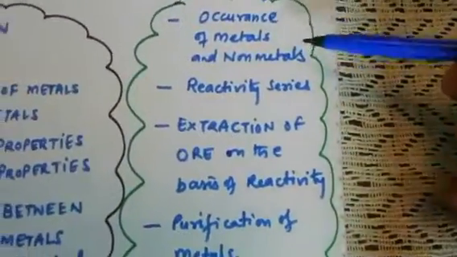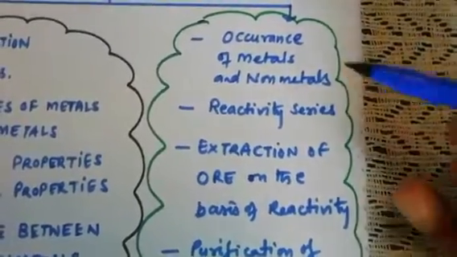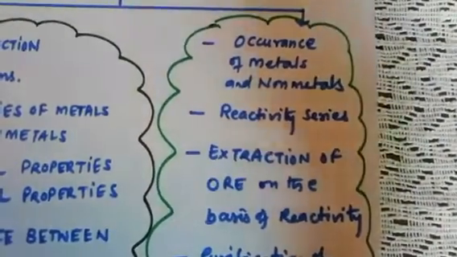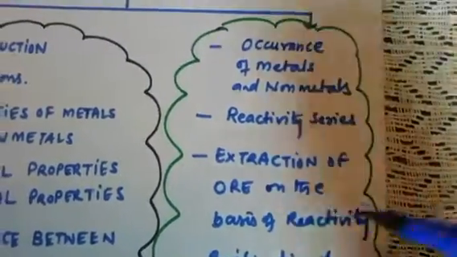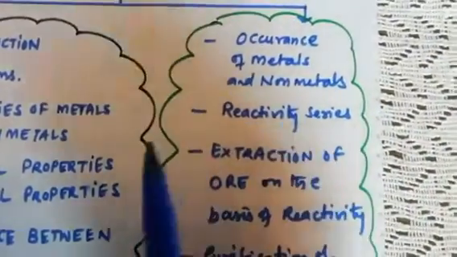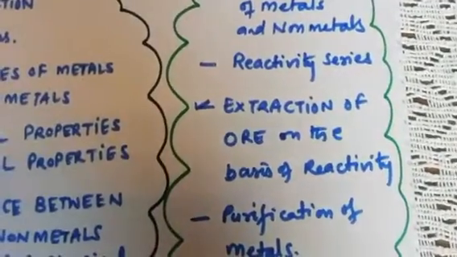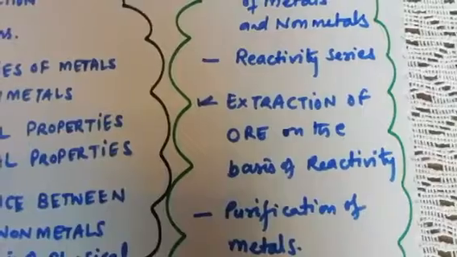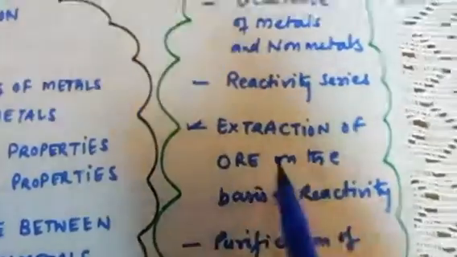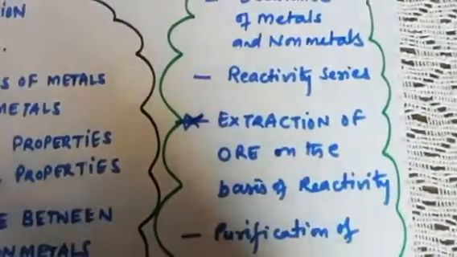Occurrence of metals and non-metals we will do, where metals and non-metals are found in nature, on the basis of the reactivity series. Some of the metals are very reactive, some are non-reactive, some are medium reactive. So one series is there that we will study. And extraction: those reactive metals are not found in a pure state. So they need to be extracted from their impurities. That is called extraction of ore on the basis of reactivity. This is a very important topic.